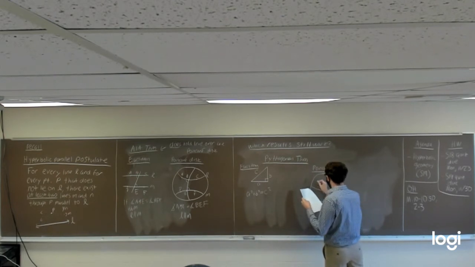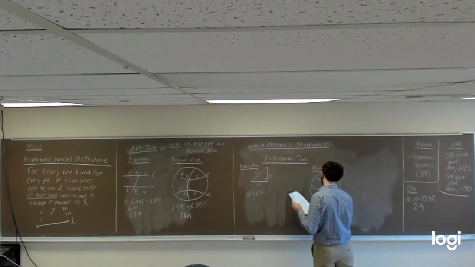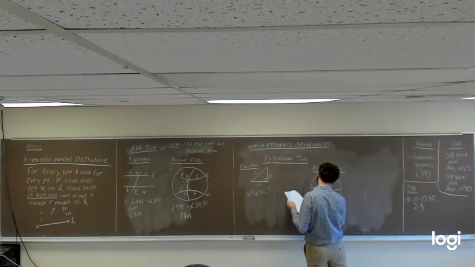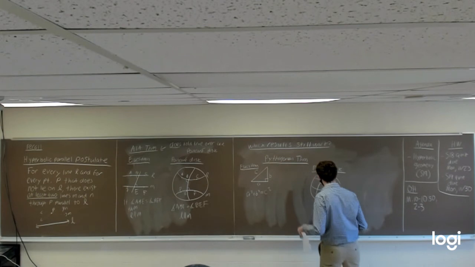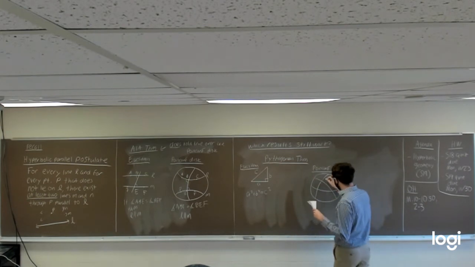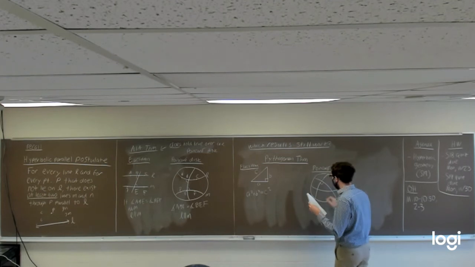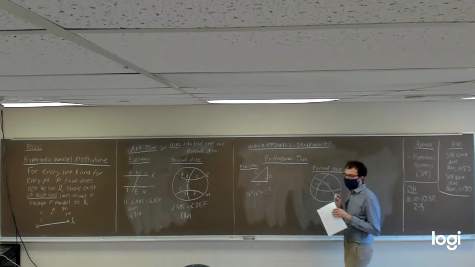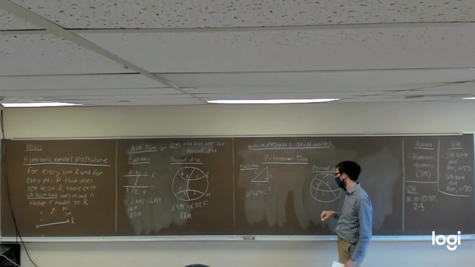We'll make one arc that looks like this. And we'll make another arc that does something like this. So we're going to have a triangle here. I'm going to let A refer to this side, B refer to this side, and C refer to the longest side, the hypotenuse, so to speak, the side opposite the right angle.